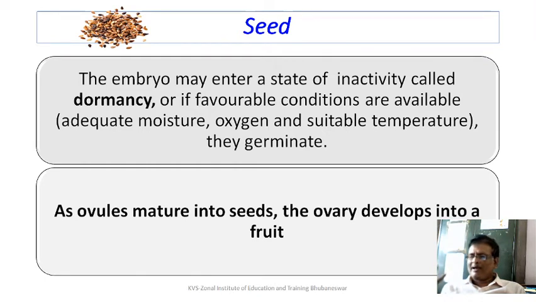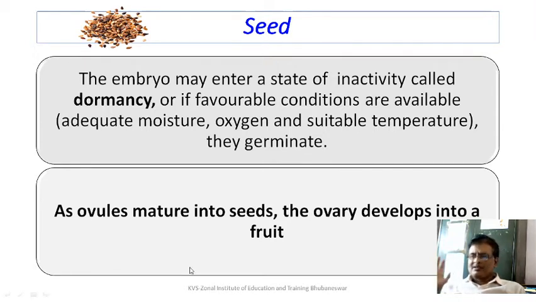For example, under a mango tree, when the mango falls, the seed is just below the mother plant. In case it doesn't get an adequate dispersal mechanism, maybe because of a bird, an animal, or an abiotic factor, then the sapling that grows just under the mother plant will compete for space, for sunlight, for water, and for nutrients, and the chances of survival of the sapling are very low. So dispersal of seed is possible because of the phenomenon of dormancy.